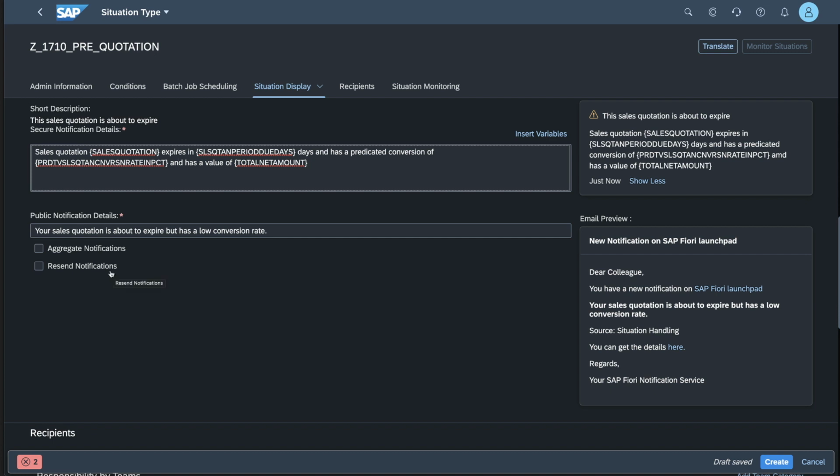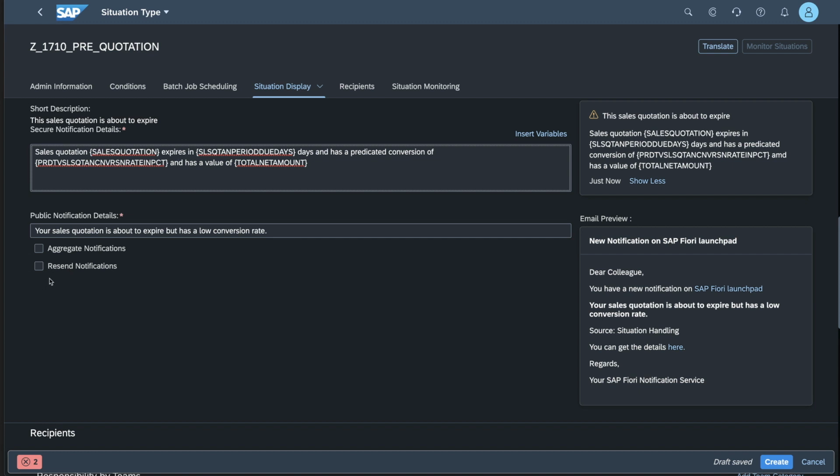And by that it means that, let's say the job is going to run today, it's going to identify a quotation as being valid, identified as a situation. But let's say the person doesn't do anything about it today. Tomorrow the job kicks in again and again identifies that same quotation as being relevant, as being a situation. Do you want the system to resend an additional notification, or just keep the one that was sent yesterday?